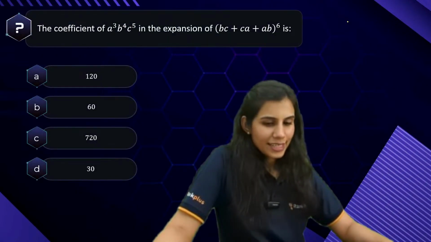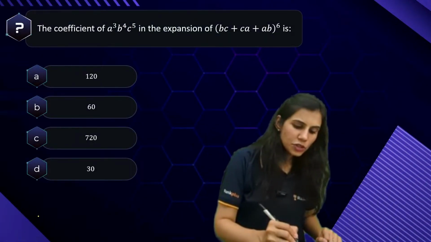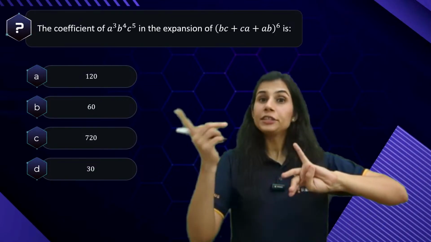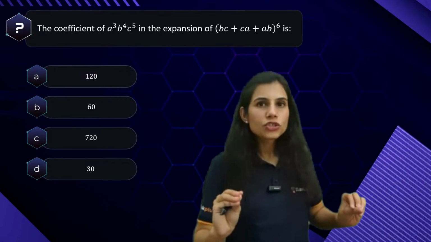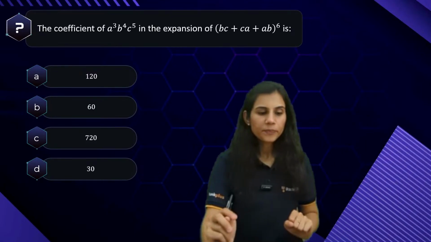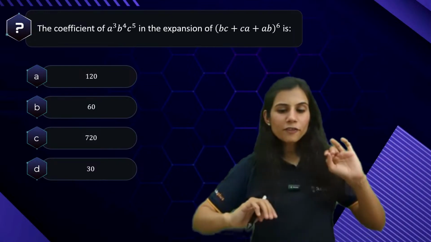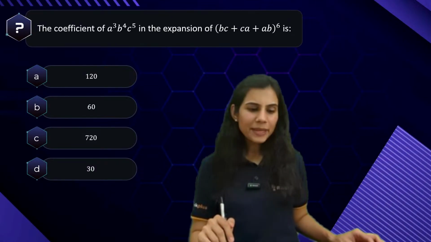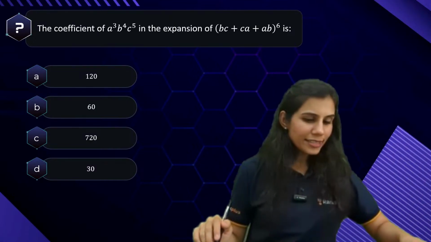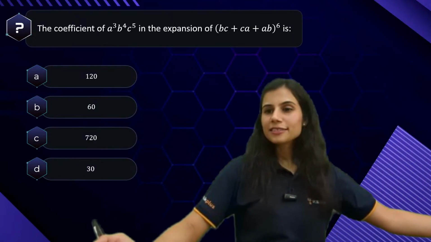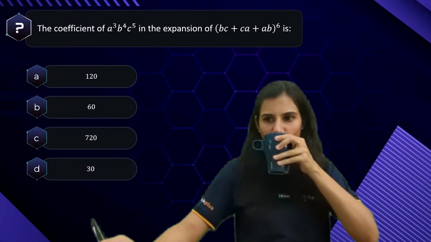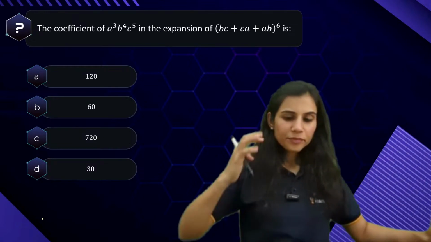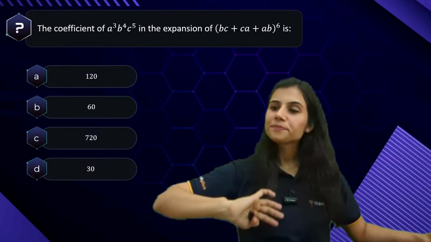Very good. Is this cool? Now that you understood how a multinomial expansion behaves, what does it look like? How does a general term look? How many terms are there? What are the conditions and restrictions attached? Let's attack this question. The coefficient of a cube b to the power 4 c to the power 5 in this expansion is what? Come on, tell me. What do you think is the answer?